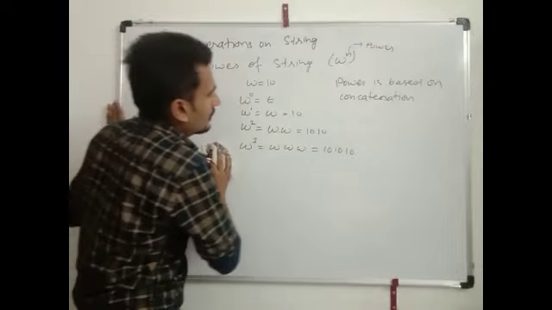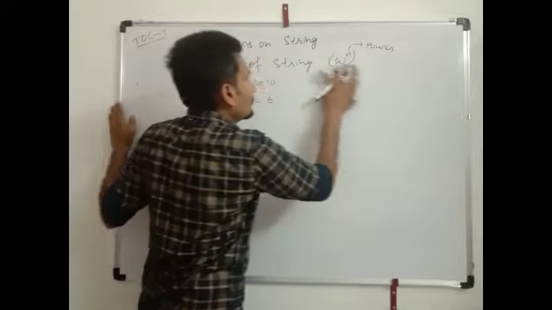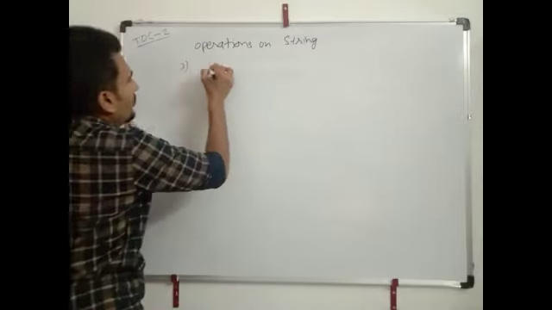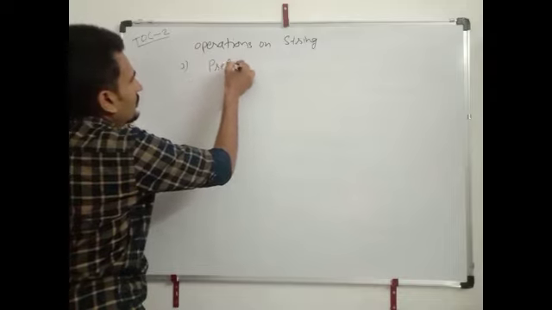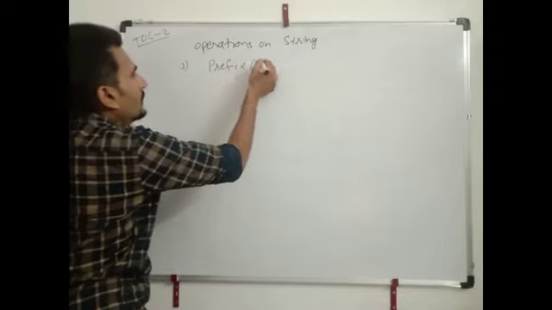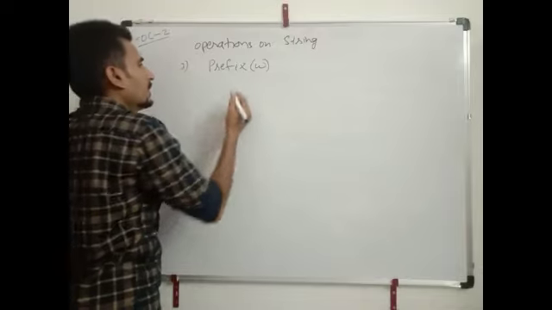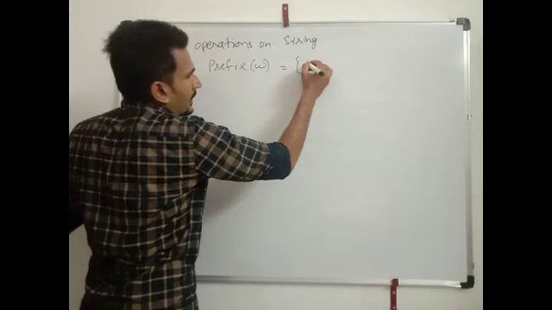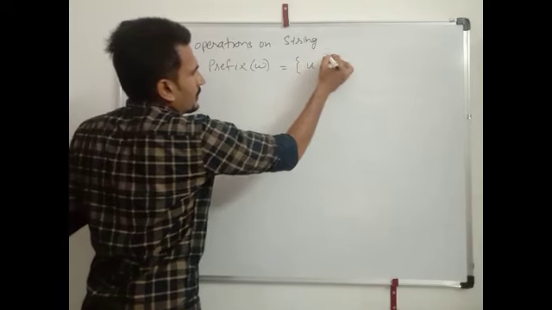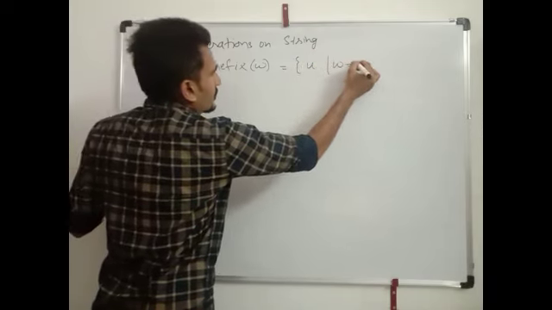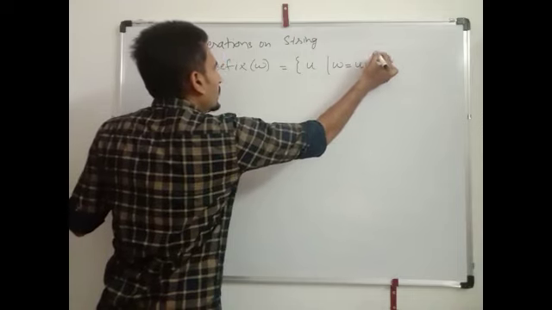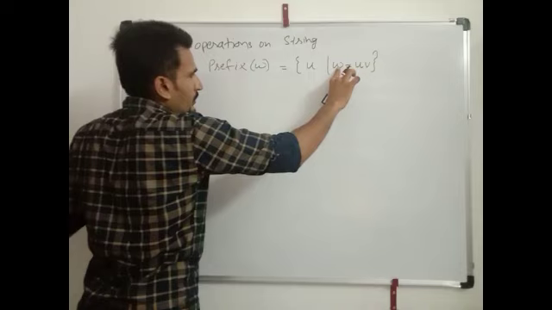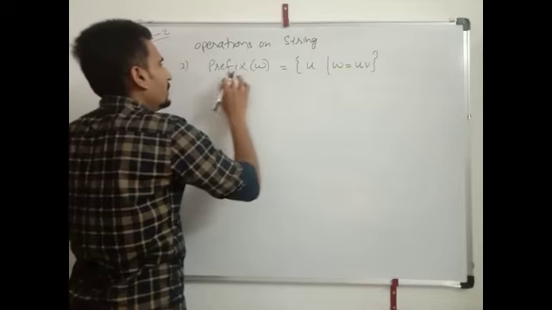Now next, prefix of string. Prefix is the leading part of string. If W equals to UV, then here U is the leading part of string W, so U is the prefix.